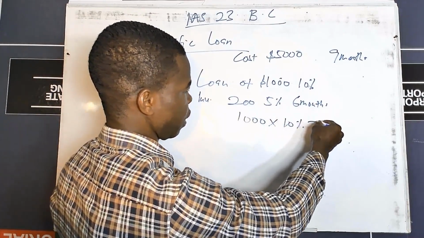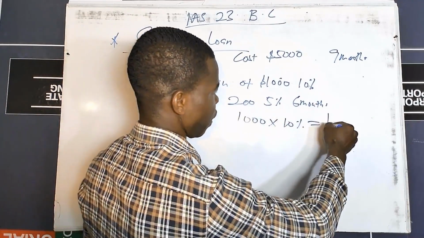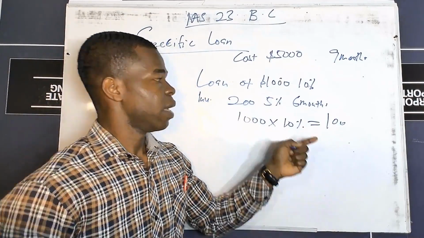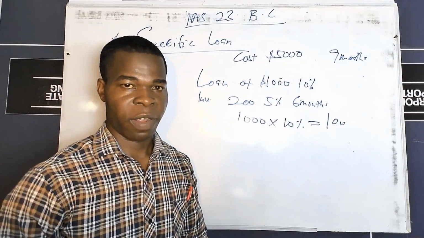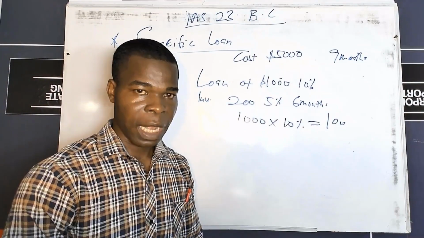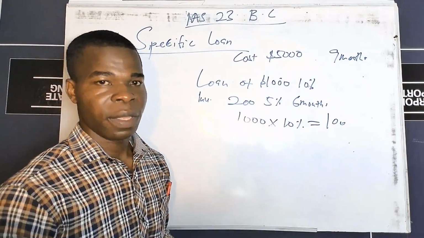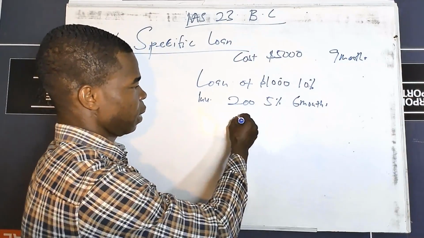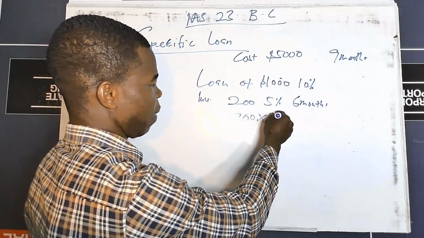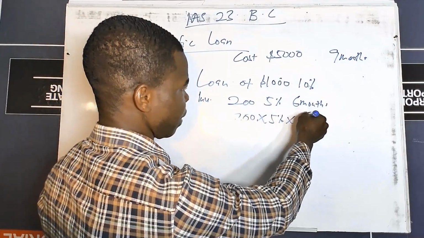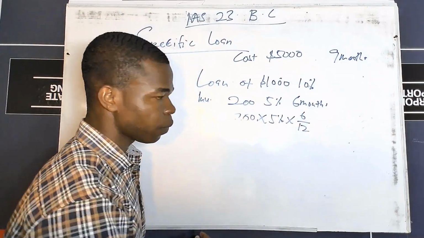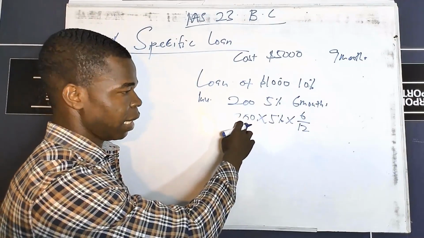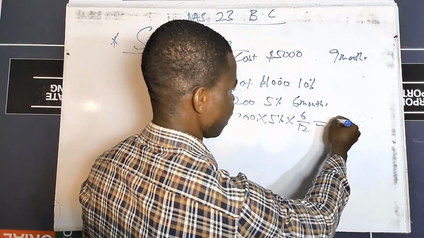Is going to give us our interest of 100. Now, this is not your borrowing cost, because in this case, there is an issue of investment income over here. So you first have to determine the investment income before you even come and determine this one. So first, let's determine our investment income. So in this case, it's going to be the 200 multiplied by our 5 multiplied by 6 over 12. So 5 on this is going to give us $10. So half of this is going to give us our investment income of what?